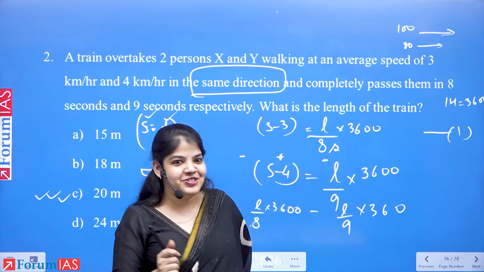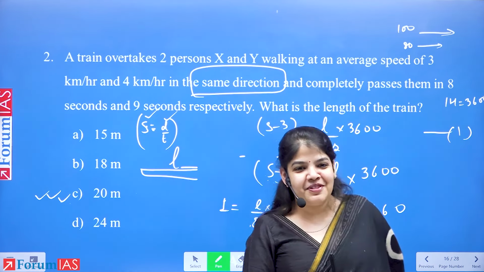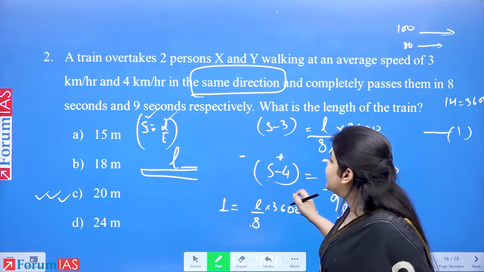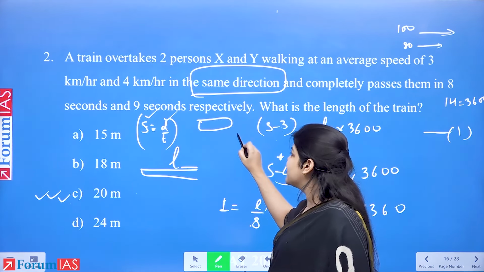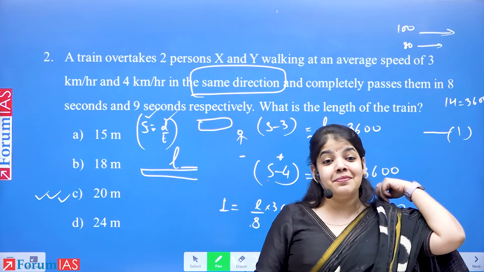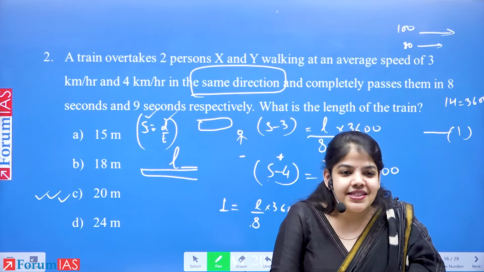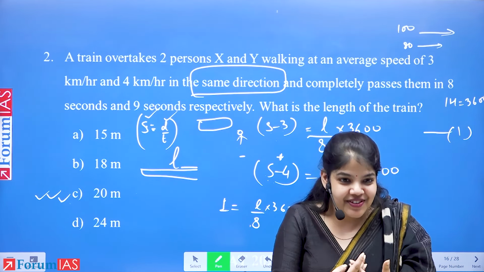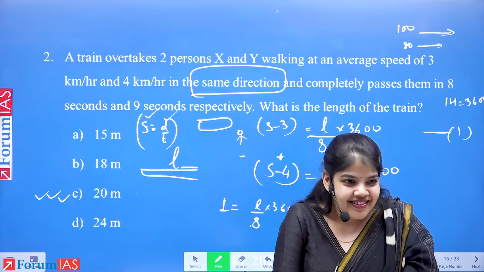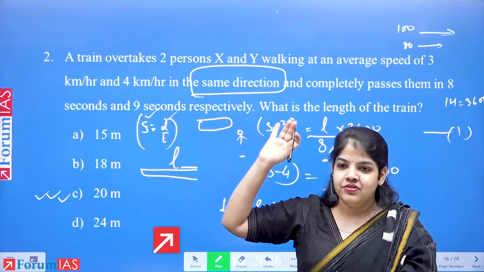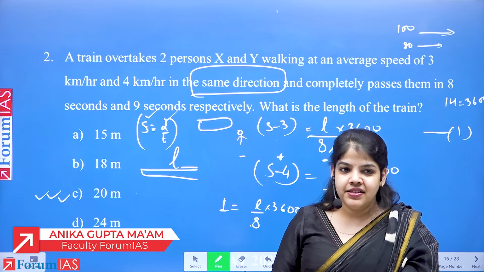So this is why I told you to solve. We don't give up. Yes? So all that we had to know was, since two people, the train was moving and so was the person over here, we had to subtract their speed because they were in the same direction. If they were in the opposite direction, we would add their speed. Because now they're approaching each other with increased speed. Yes? I hope it is clear. सबको clear है? Were you able to get 1 by 50?